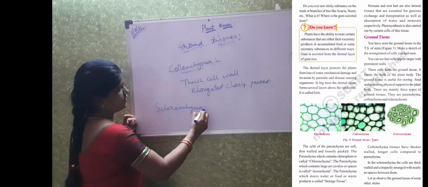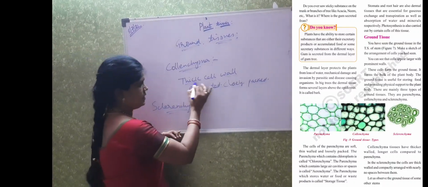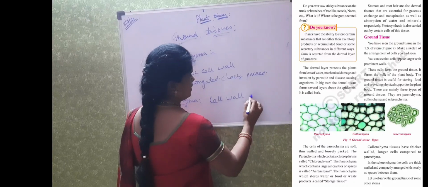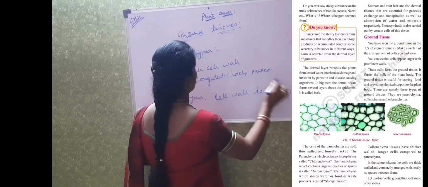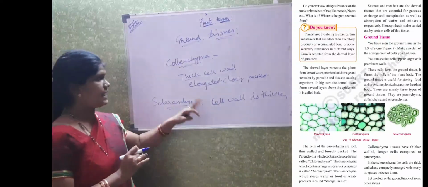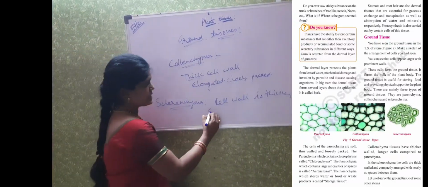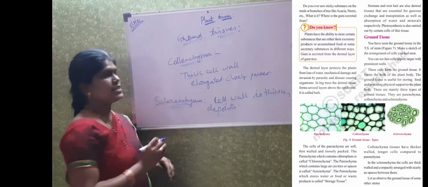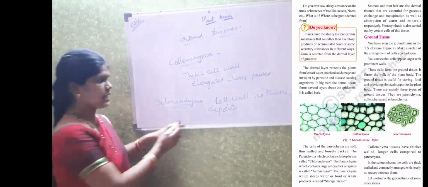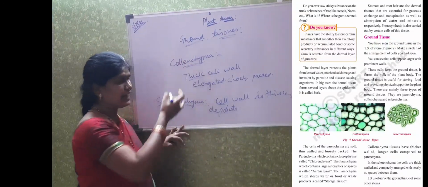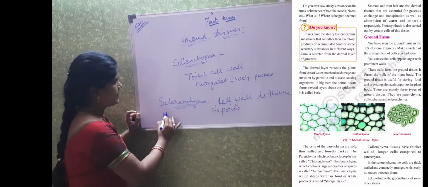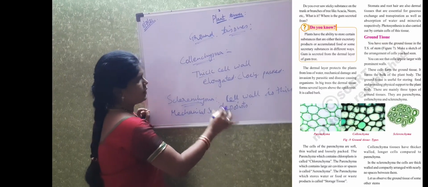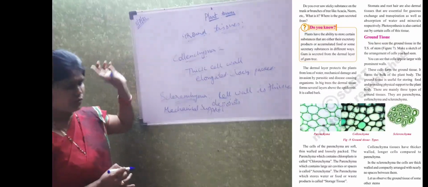And the next one is sclerenchyma. Here in sclerenchyma the cell wall is thicker than collenchyma and parenchyma, and it is having deposits. So deposits of calcium and magnesium are present in the sclerenchyma. There the cell wall is thicker as compared to the collenchyma and parenchyma, which will give the mechanical support to the plant. Okay, so this is about the ground tissue.